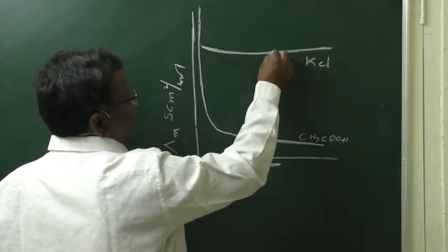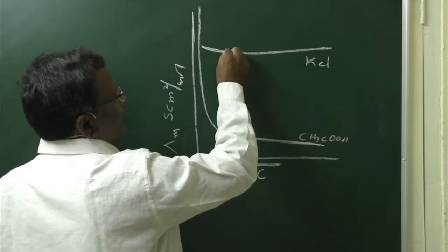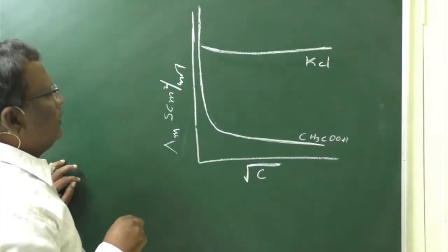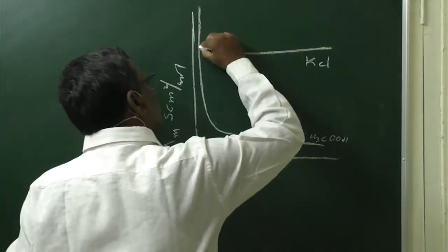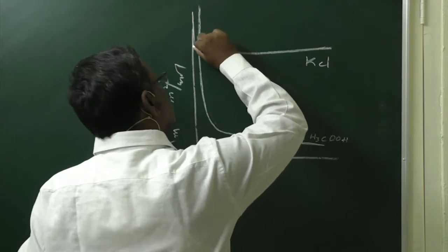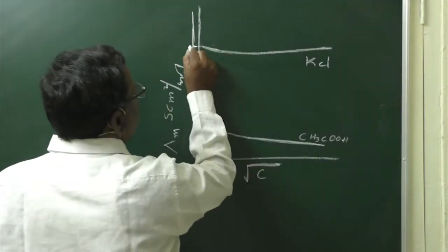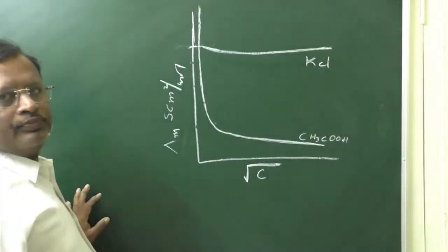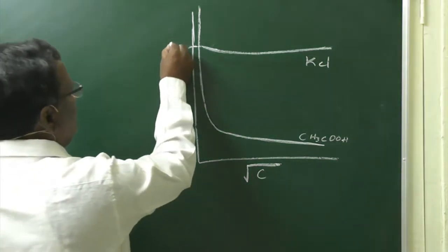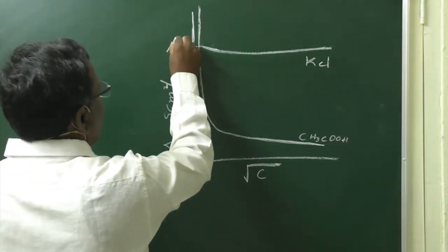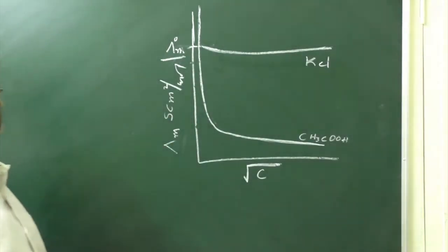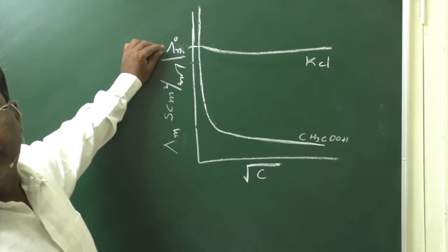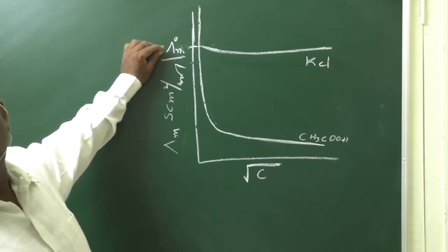This KCl, if we go on diluting, its molar conductivity will go on increasing. If you extend this, it will reach and touch this y axis here. This means it reaches an infinite dilution. This is said to be molar conductivity at infinite dilution. That means a specific value arises. This we call the limiting molar conductivity.